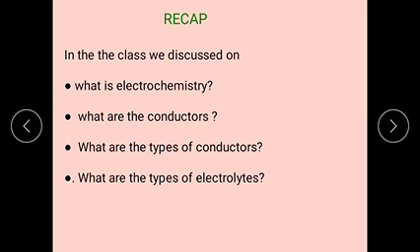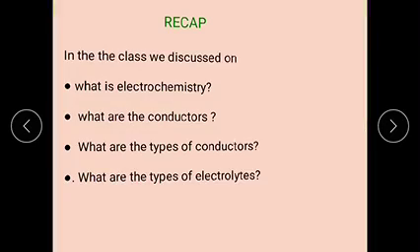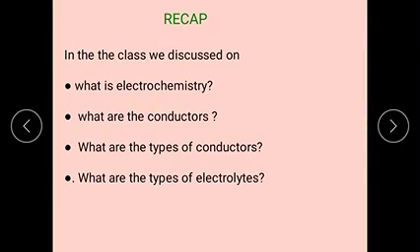The recap. In the last class, we discussed what is electrochemistry, what are the conductors, what are the types of conductors, and what are the types of electrolytes. Once again I'm repeating the topics in small bits. Electrochemistry is a branch of science which deals with the relationship between electricity and chemical changes.